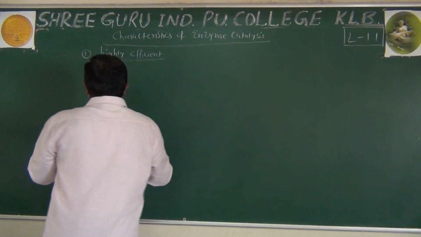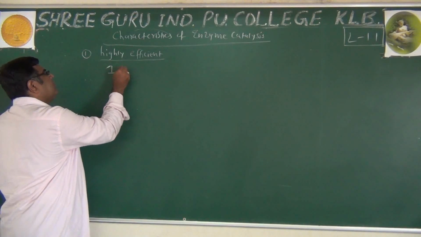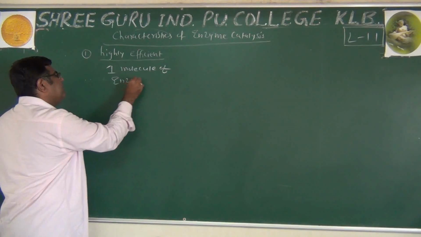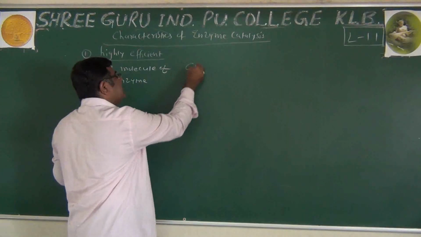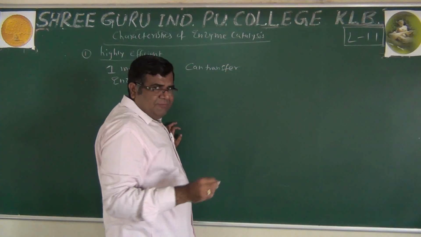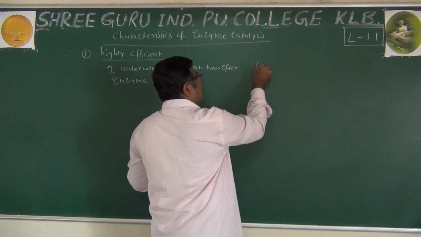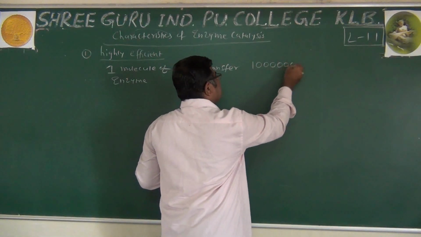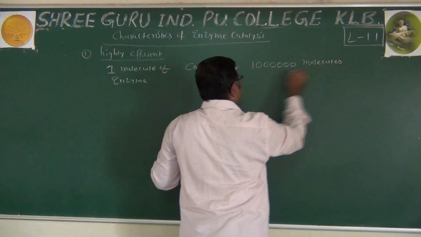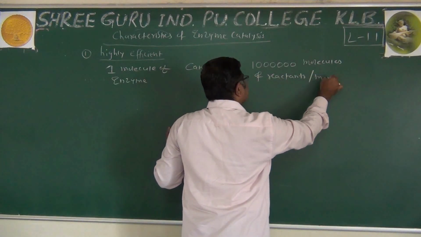But to understand how efficient they are, we can say that one molecule of enzyme can transform 1 million, which in our Indian way of numbering is 10 lakh, molecules of reactants per minute.